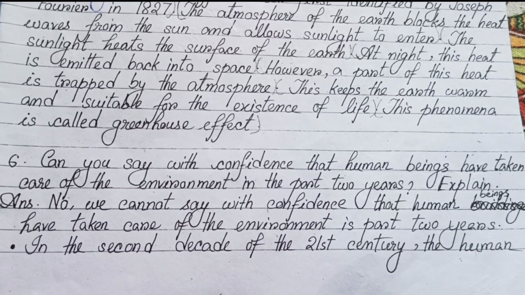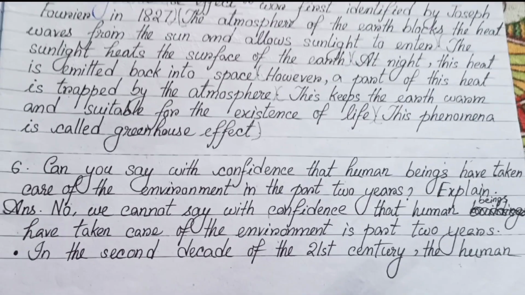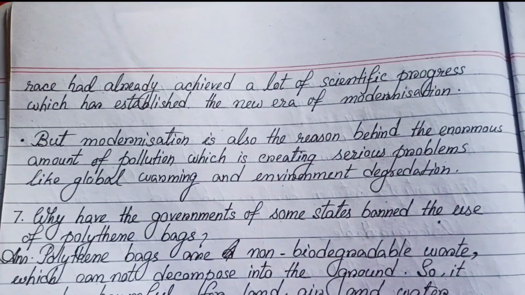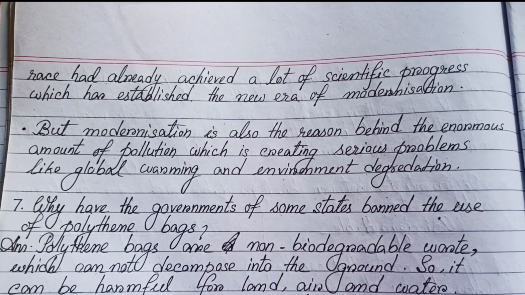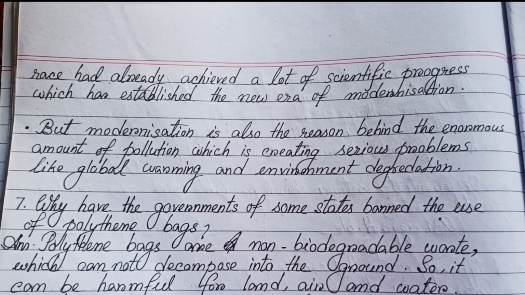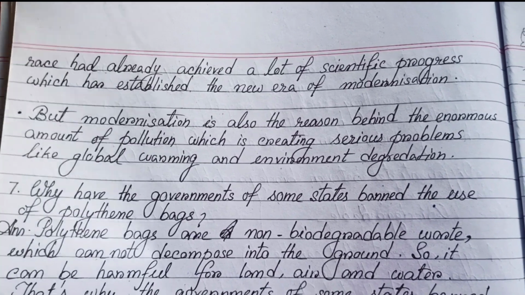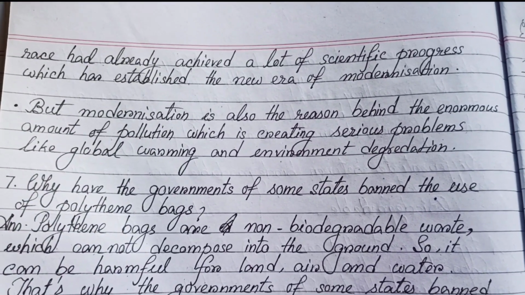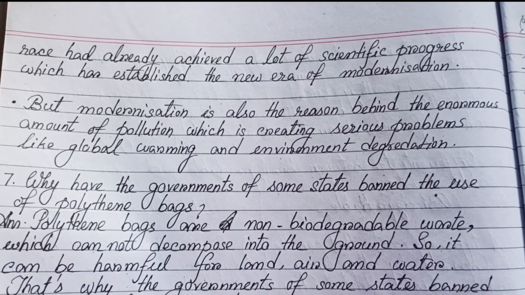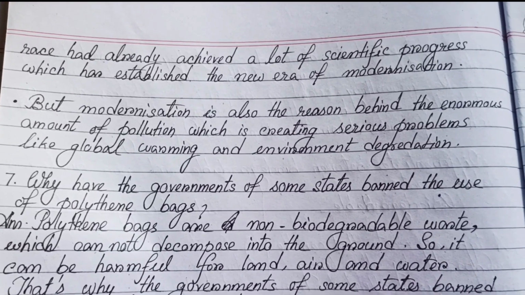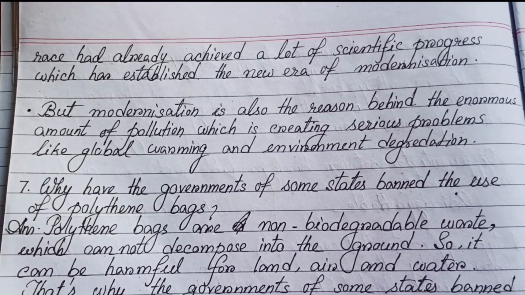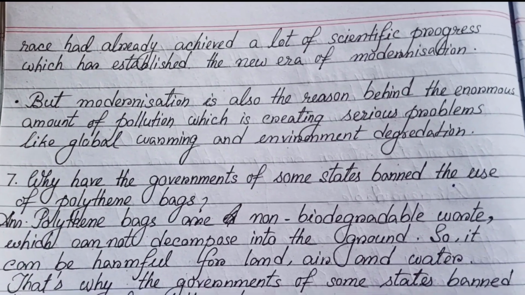In the second decade of the 21st century, the human race had already achieved a lot of scientific progress, which has established the new era of modernization. But modernization is also the reason behind the enormous amount of pollution which is creating serious problems like global warming and environment degradation.